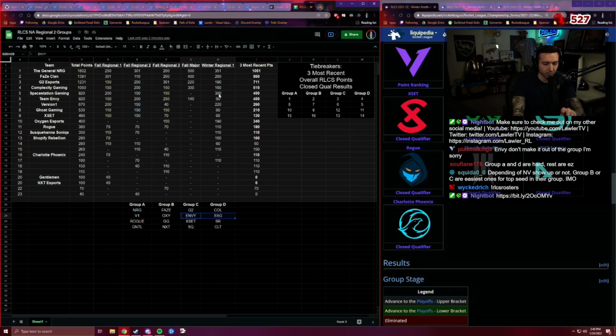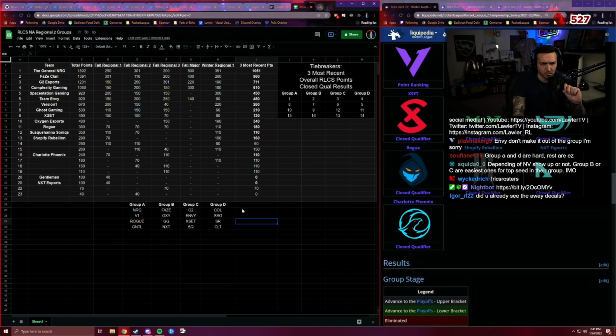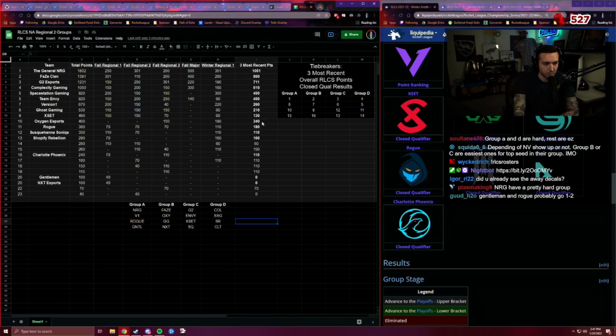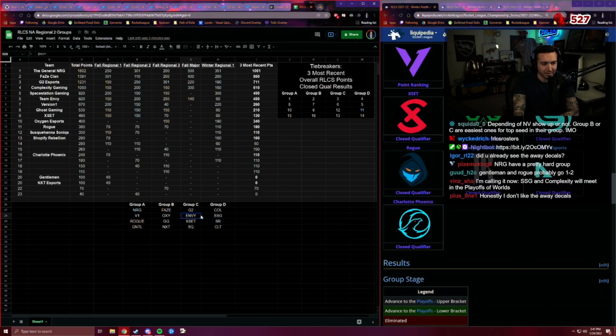So for Space Station and Envy, I think the reason why I gave Space Station the edge is because they did better in a more recent event. Usually Psyonix goes recency bias. So they have 300 points versus Envy's 60. So I'm pretty sure that's why Space Station gets this seed, despite the three most recent events being tied. Overall RLCS points is tied. Close qualifier they didn't play in, so that third tiebreaker doesn't exist. So I'm pretty sure they go with, oh yeah, you did better in Winter Regional 1, so you get the nod. There's a chance that these two are swapped, but I don't think so. I'm pretty sure that's how it's going to be.